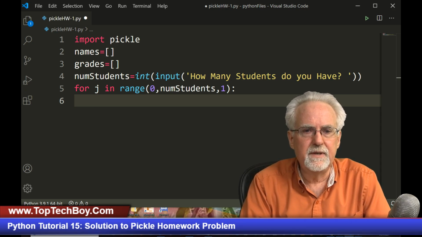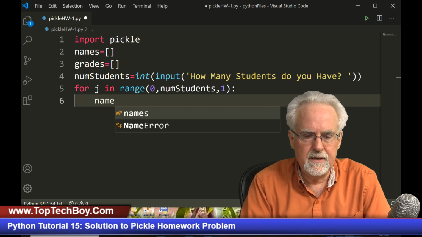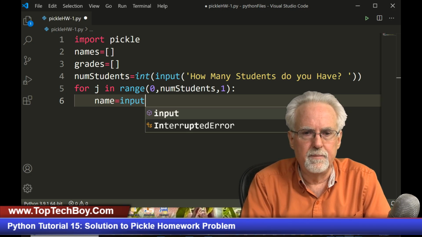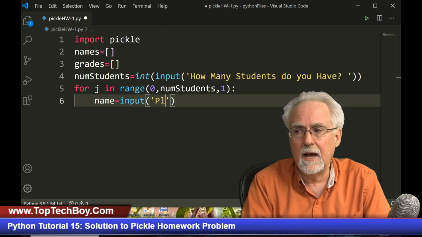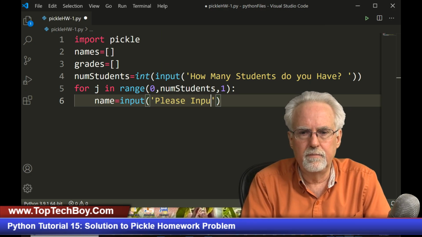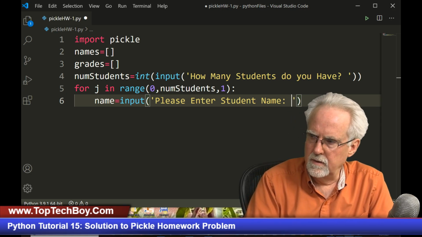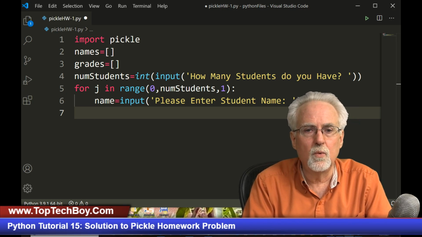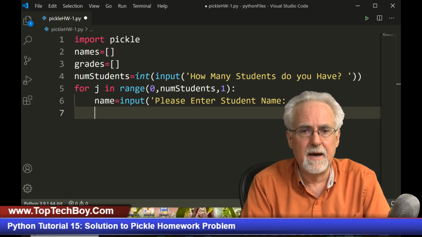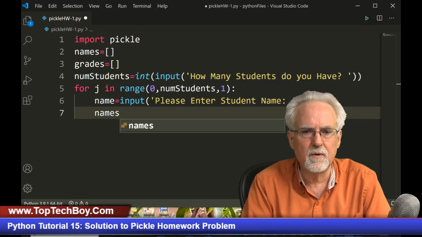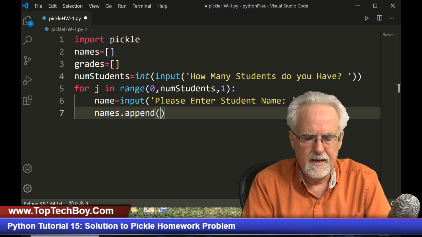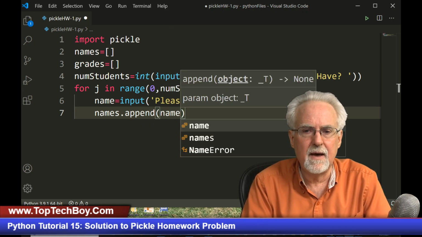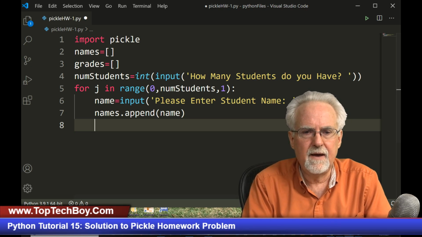All right, now what are we going to do? We are going to input the data. So I'm just going to say name singular is equal to input, and then we're going to be polite. We're going to say please enter student name, and then I will put a colon and a space, right? And then I am going to append that to what? To my names, right? To my names array. So names is the array I'm going to append to, dot append. And then what am I going to append? That name I just input. All right, so now I should have the name in there.